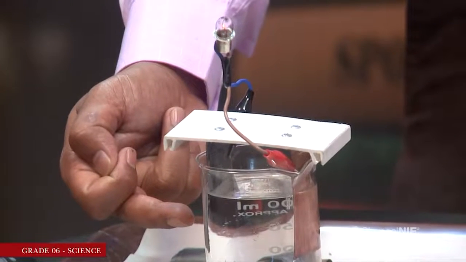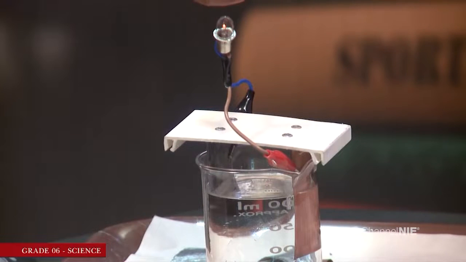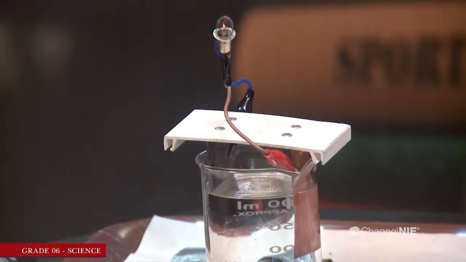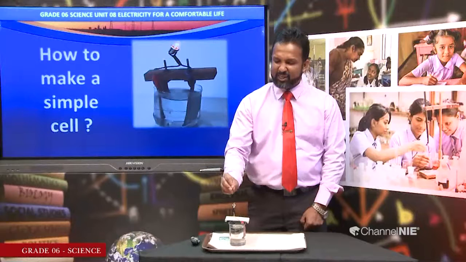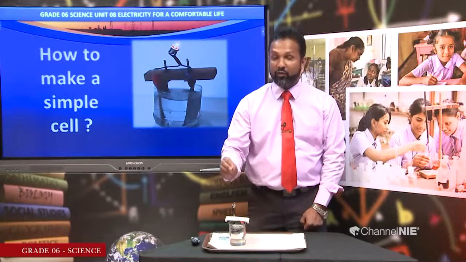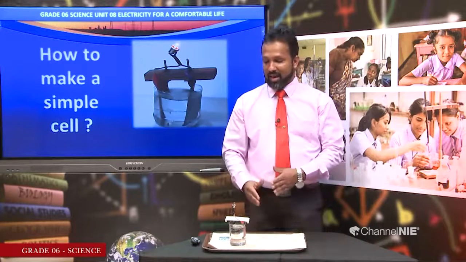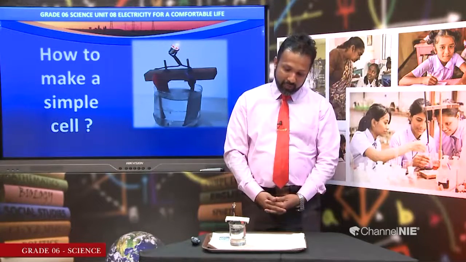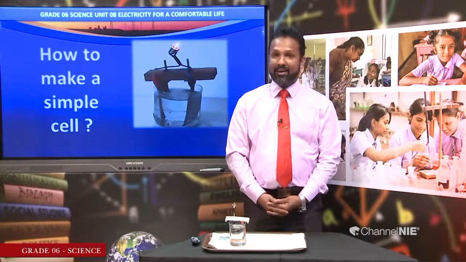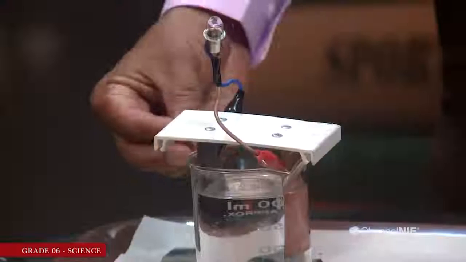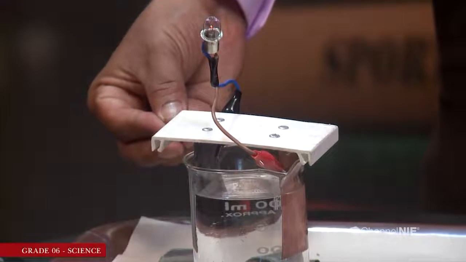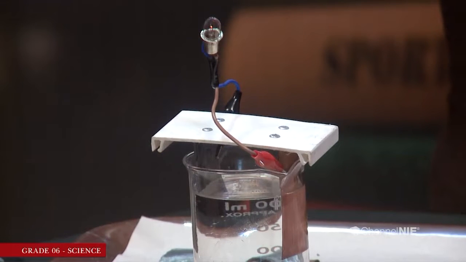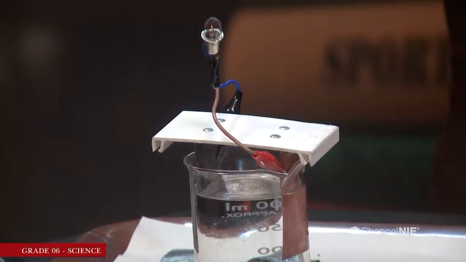the zinc rod. Now the bulb is still glowing, but there is only very small brightness. This little brightness is due to the production of a small amount of current. And also if you observe very carefully, you can see that the zinc plate is gradually dissolving. So this is called a simple cell, a very simple cell.